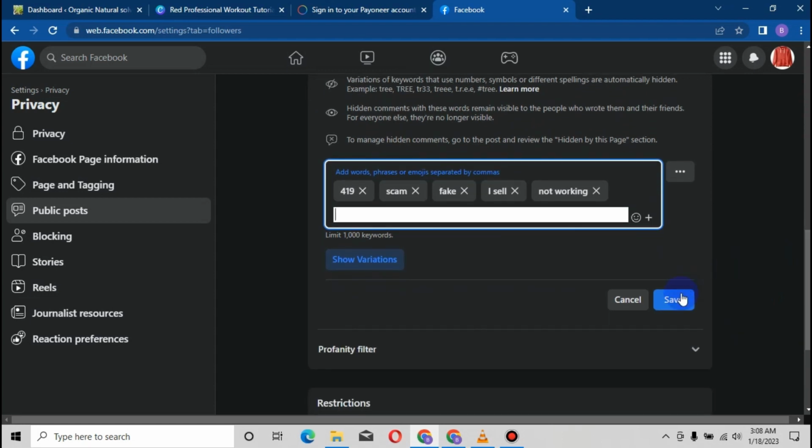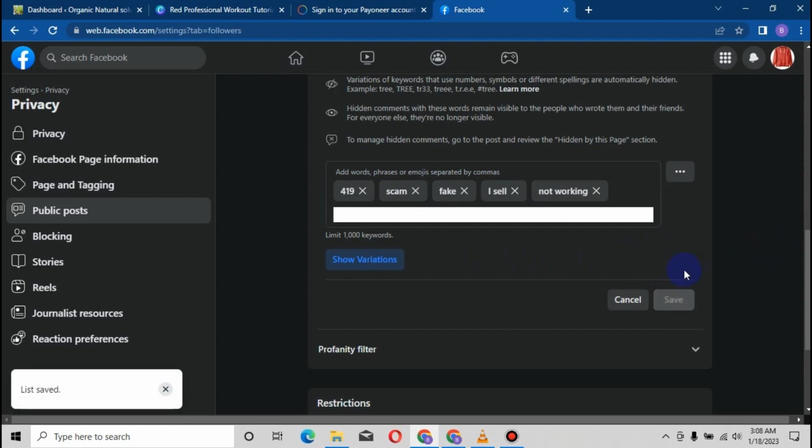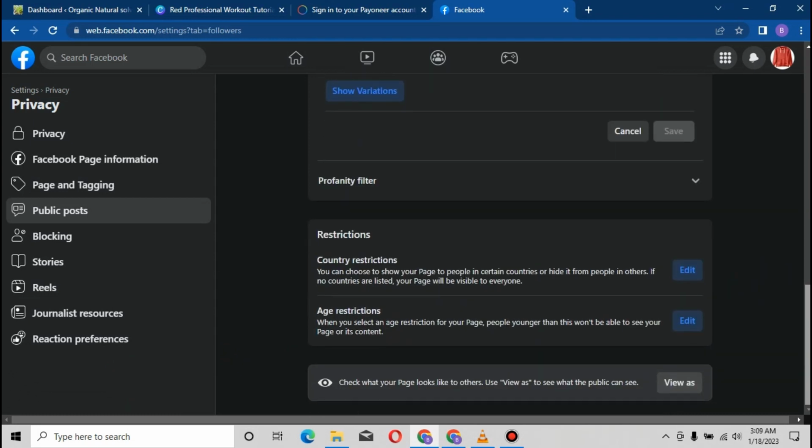Then you save. This will enable Facebook to restrict any words that culminate with these phrases we just inputted here. So save. That is all we are going to be doing for this public post. All right, list is saved. They just told us here that list is saved. So that's what we're going to be doing here.